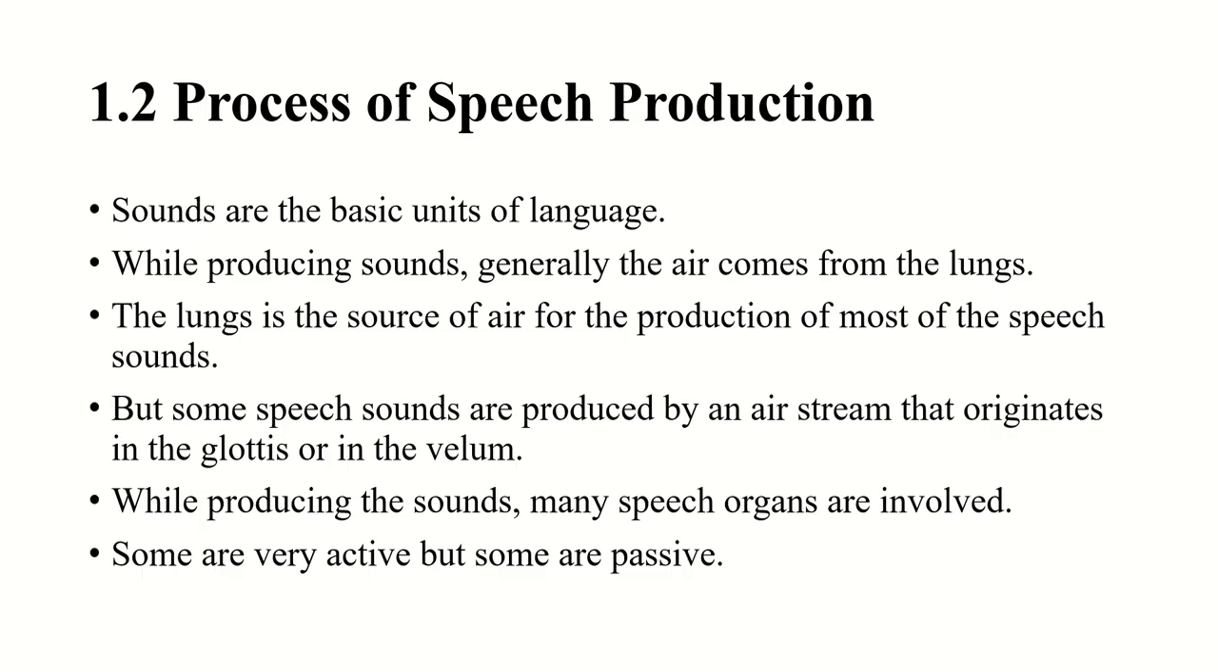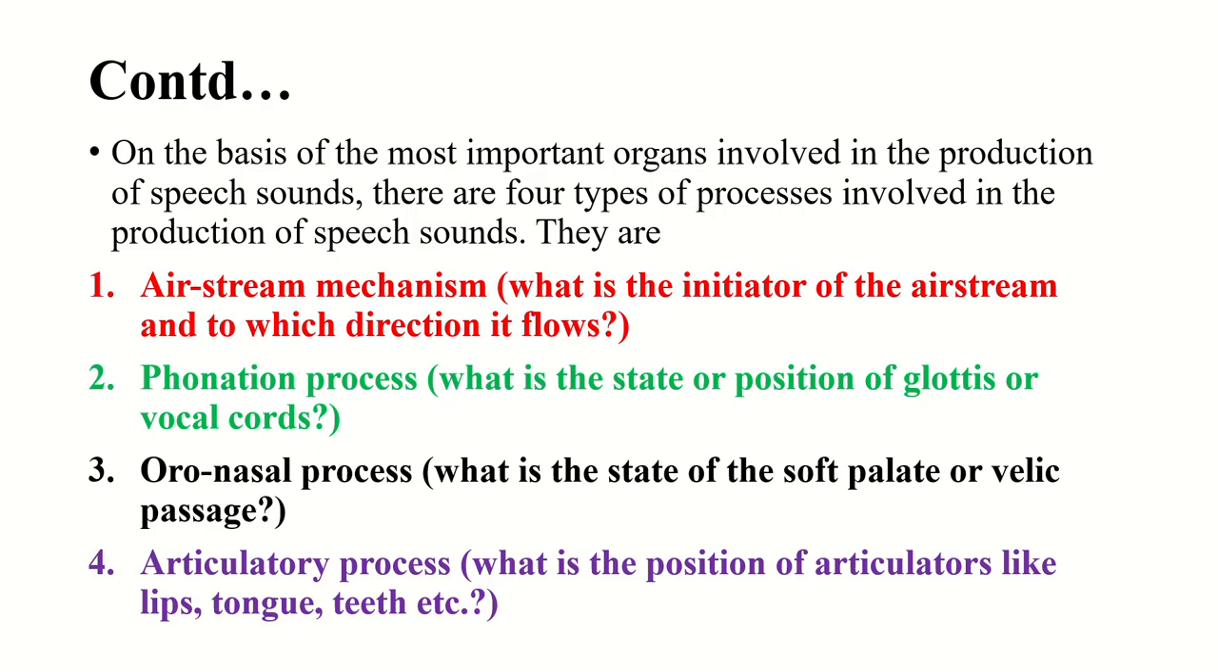And on the basis of the most important organs involved in the production of speech sounds, there are four types of processes involved in the production of speech sounds. One is airstream mechanism, next one is phonation process, another one is oronasal process, and next one is articulatory process. So, airstream mechanism is one process of speech production which deals with what is the initiator of the airstream and to which direction the air flows. That is studied by airstream mechanism.